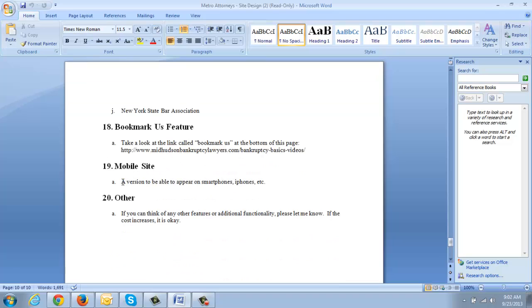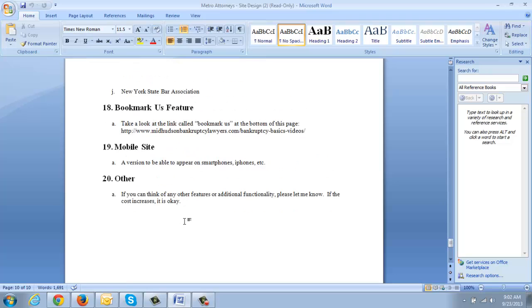Now the mobile site, we can do one of two ways. We can make it responsive, meaning that it works on iPads, iPhones, Androids, smartphones, whatever the case may be. Responsive means that it's not a separate mobile site. It's the same site. It just responds to whether it's computer, mobile, or tablet. So I recommend going this route, the responsive website design. And any other features or functionality, we pretty much covered everything that's going to be important.